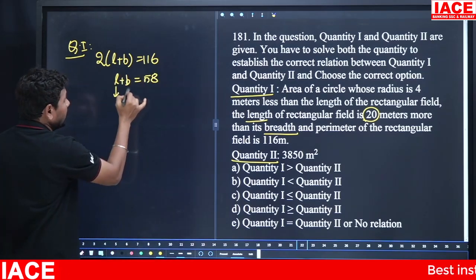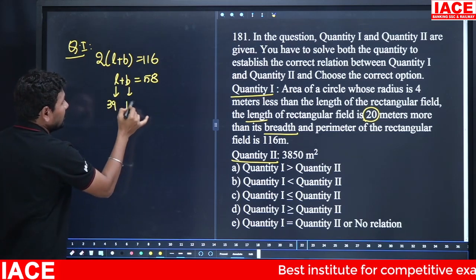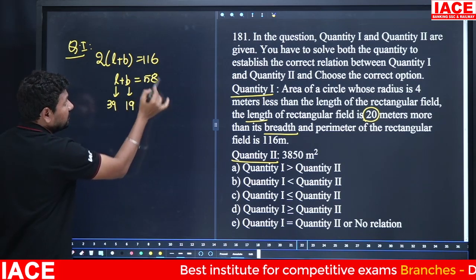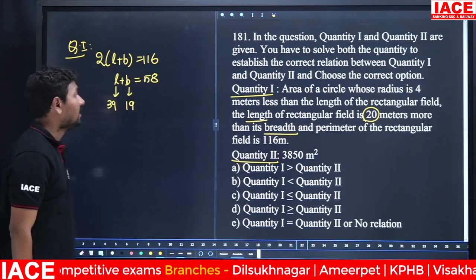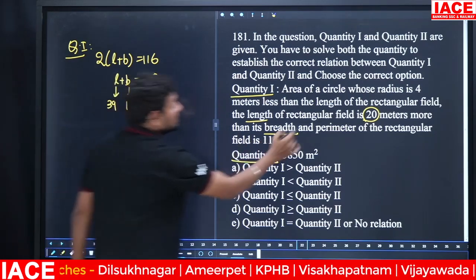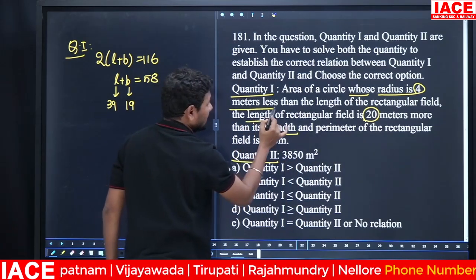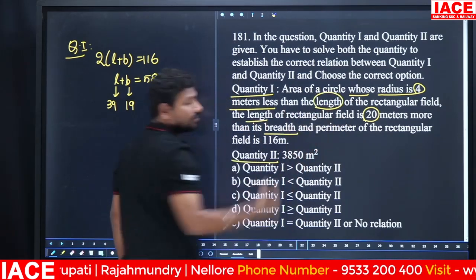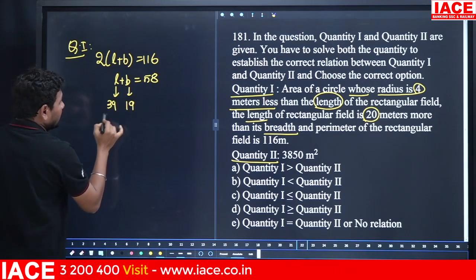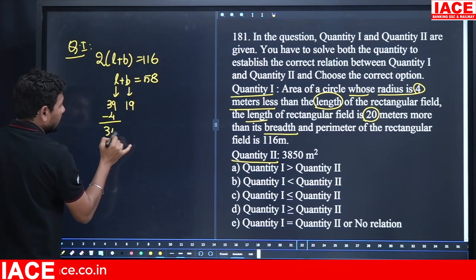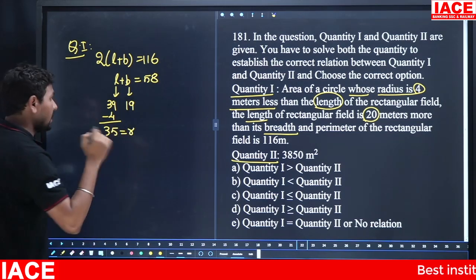In this, length and breadth values individually we can write. Length value is 39, breadth value is 19. 39 plus 19 is equal to 58. 39 minus 19 difference is how much? 20. Okay. Now the area of the circle is required, whose radius is 4 meters less than the length. Length value 39 minus 4, then radius becomes how much? Radius becomes 35.